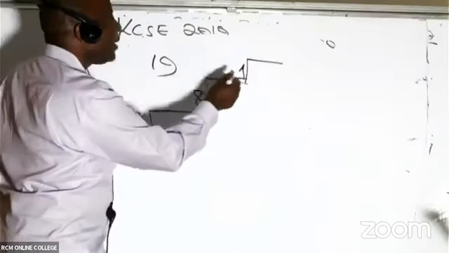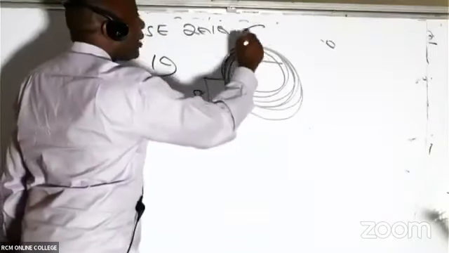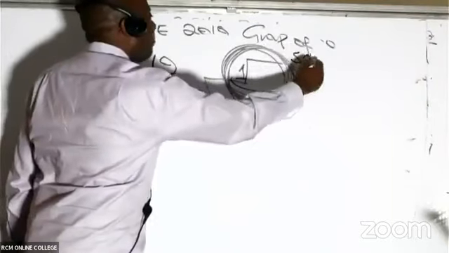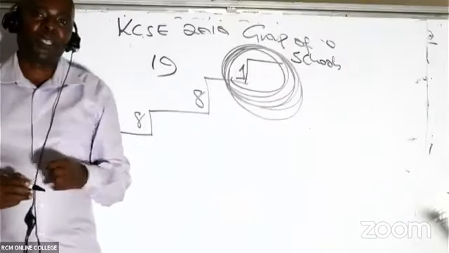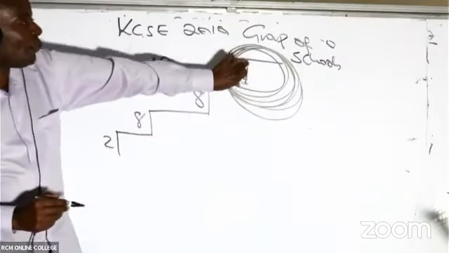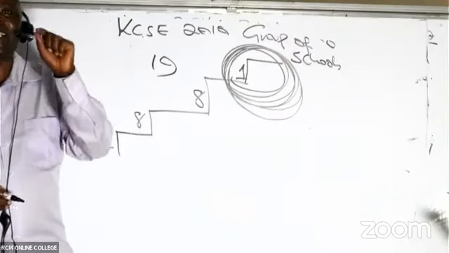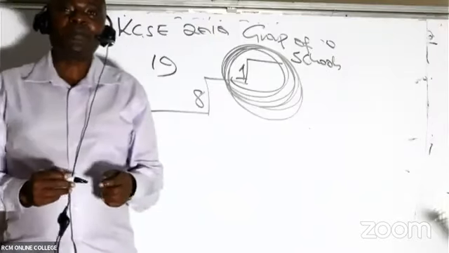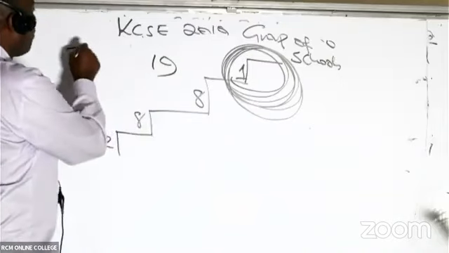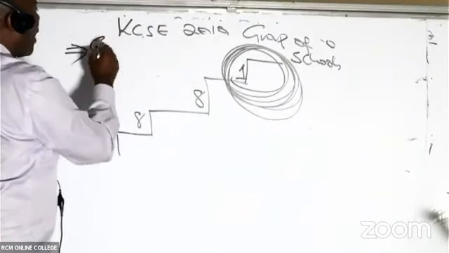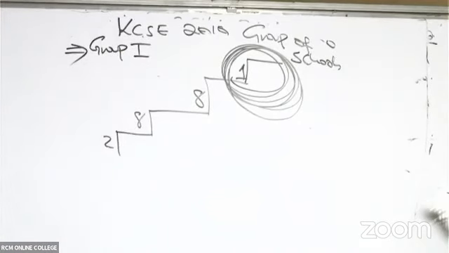So ladies and gentlemen, please remember this is the top staircase, and it is in the top staircase that you normally get what we call a group. The number of electrons that you have here at the top staircase is what defines your group. So basically this atom is in group 1.